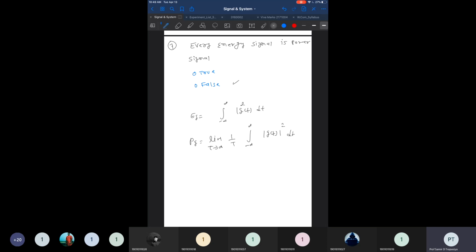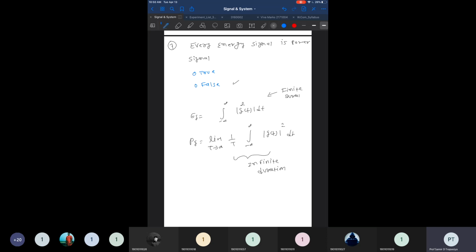You can take the absolute value here. Now, power can be identified for the signal which is periodic in nature and which has an infinite duration. Contradictory to this, the energy of a signal can be found only for signals which are of finite duration.